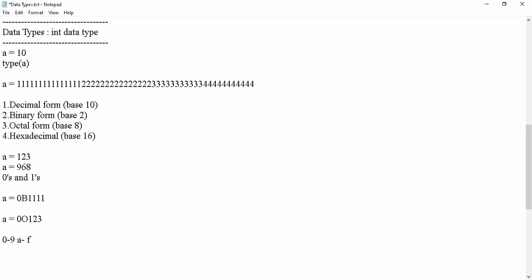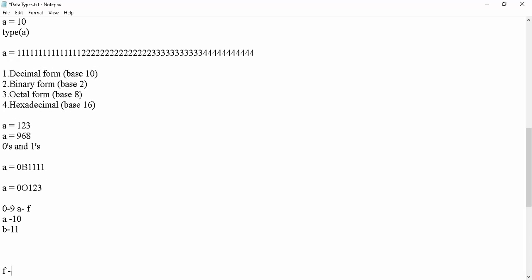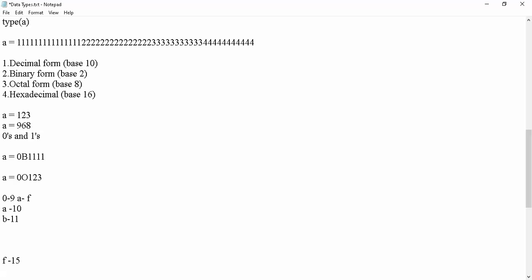A means 10, B means 11, like everything, F means 15. Compulsorily, the literal value should be prefixed with 0X (capital X) or 0x (small x).